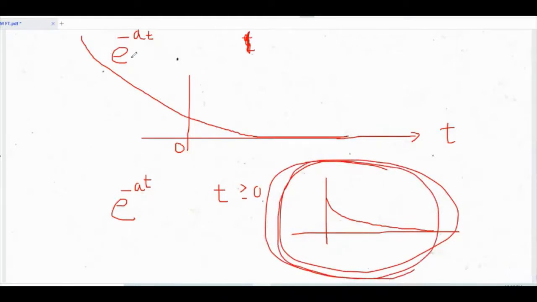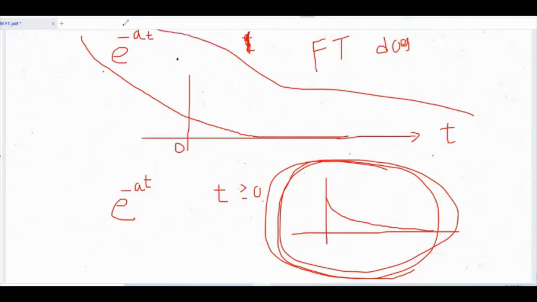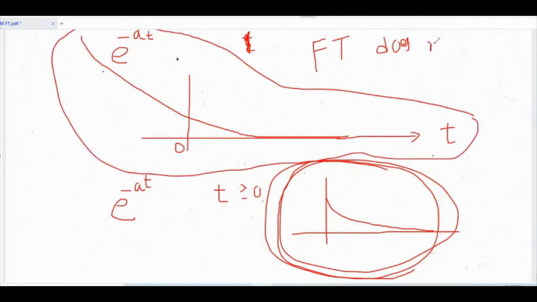If you try to calculate the Fourier transform of e raised to minus at without any condition, then its Fourier transform does not exist. If you try to find the Fourier transform of this signal, it does not exist.